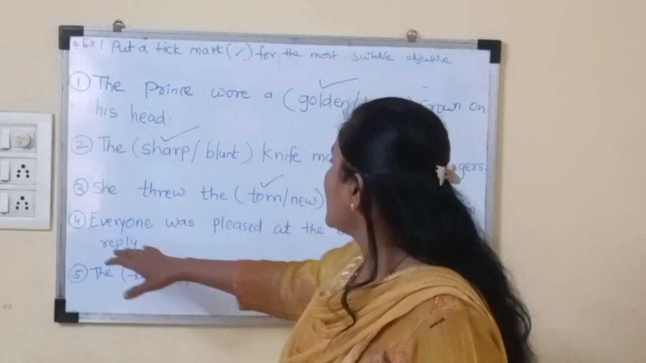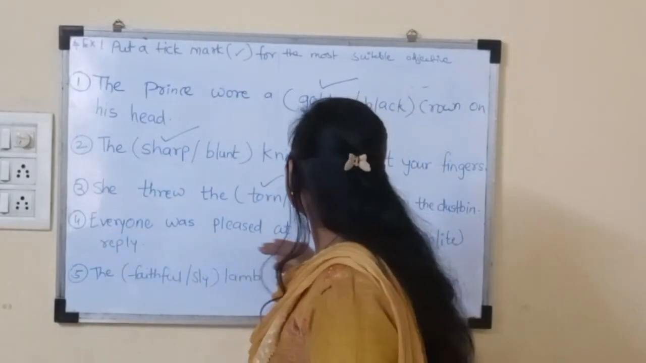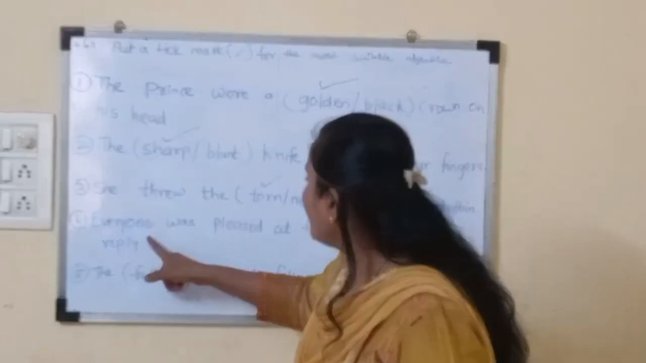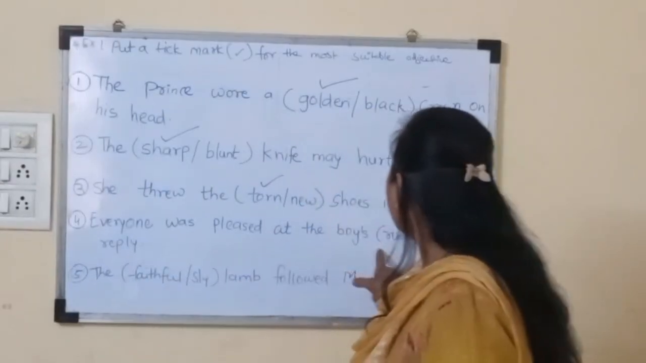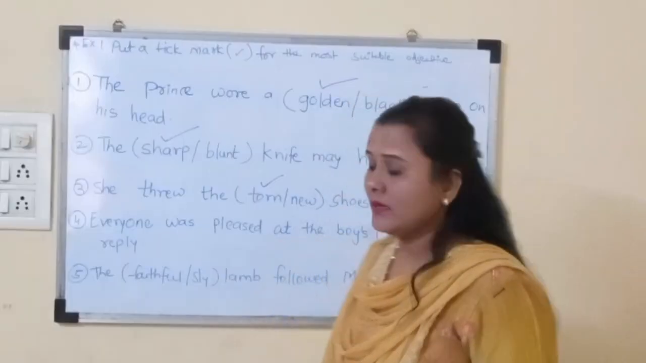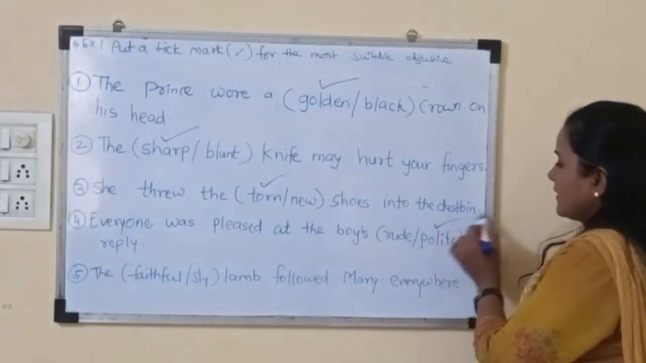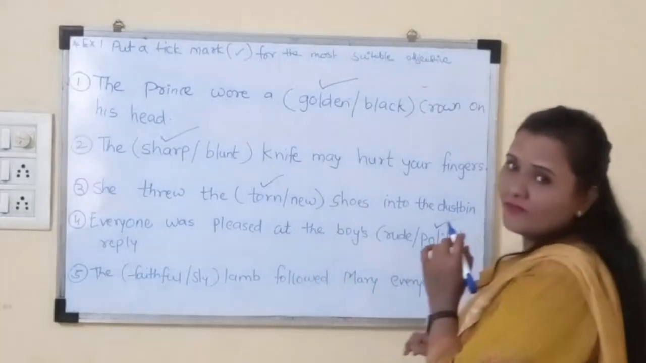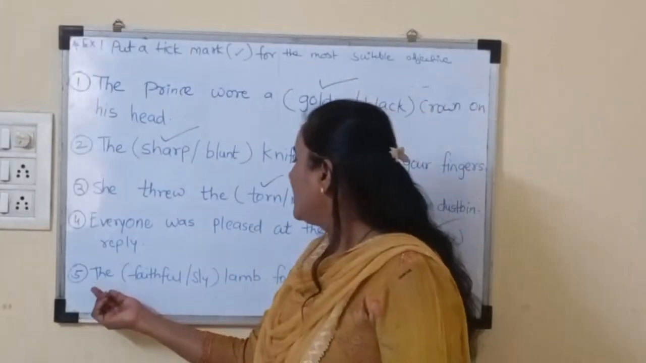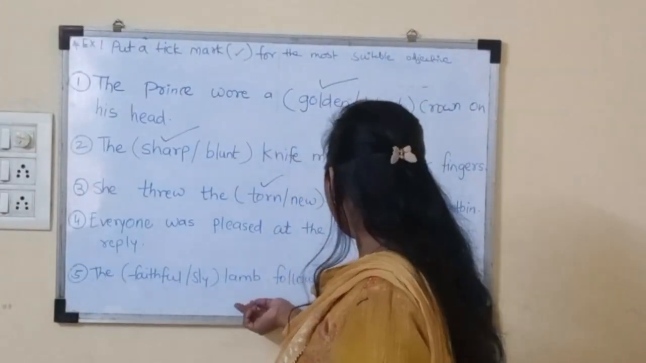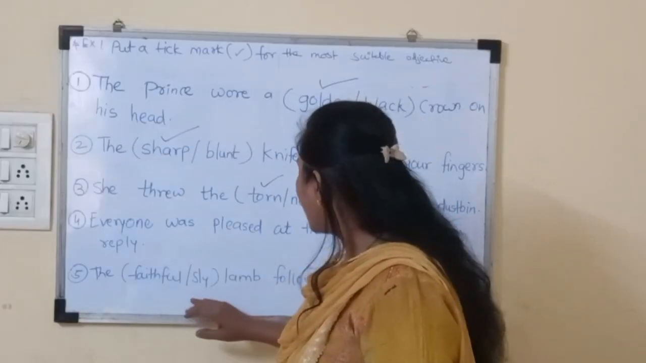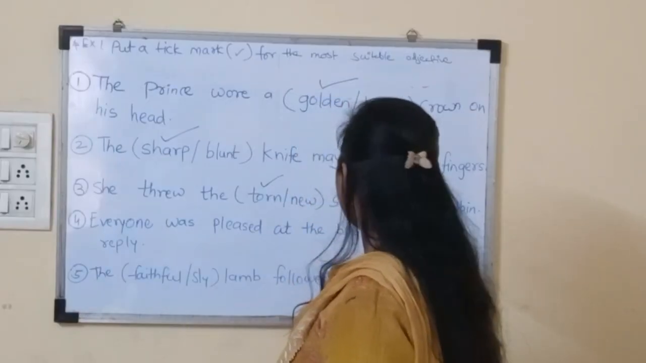Now next one is, everyone was pleased at the boy's rude reply, or everyone was pleased at the boy's polite reply. Which one is correct? Polite. Because today's generation, now we know everything, right? So next one is, the faithful lamb followed Mary everywhere, and the sly lamb followed Mary everywhere.